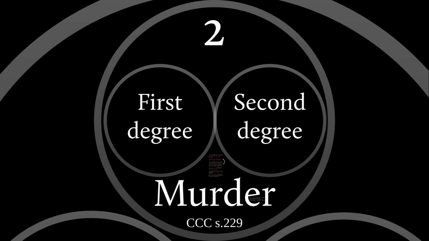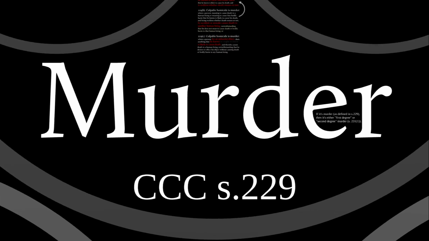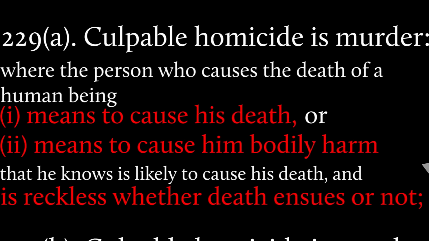Murder is the second category. Murder is a lot more complicated. It can be committed, as all other crimes are, by a man or a woman, anyone. And it has a complex definition of what a murder is in Section 229 of the Criminal Code of Canada. I'm not going to go through this in great detail, but the simplest version is in Section 229, subsection A, where it says culpable homicide. Now note that it's culpable homicide. We're inside the big bubble. So everything here we're talking about is culpable homicide.